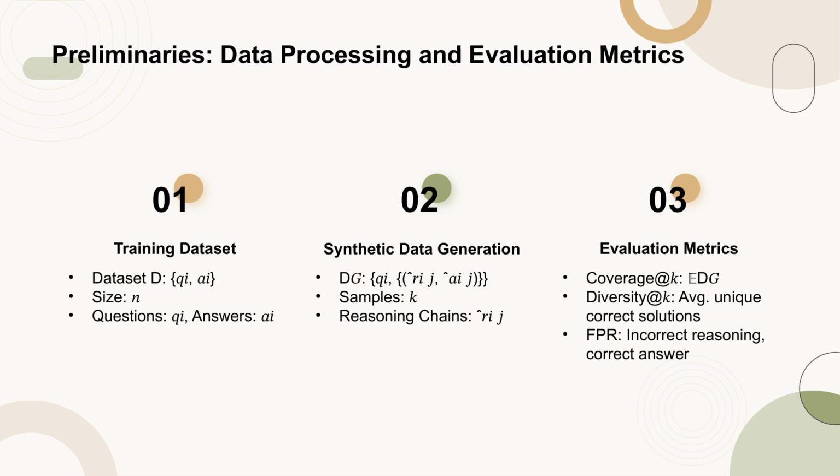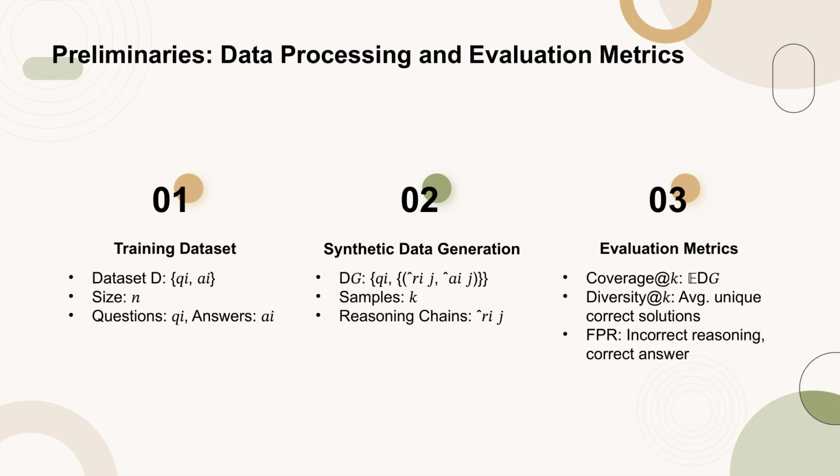The training dataset, denoted as D, consists of n pairs of reasoning questions and final answers. To improve models for reasoning, synthetic data is generated by sampling multiple solutions for each question at a non-zero temperature. This synthetic dataset includes k samples of reasoning chains and final answers for each question. Incorrect solutions are filtered out by comparing the generated answers to the gold standard answers. The remaining data is used to fine-tune a model to maximize the probability of generating correct reasoning and answers.